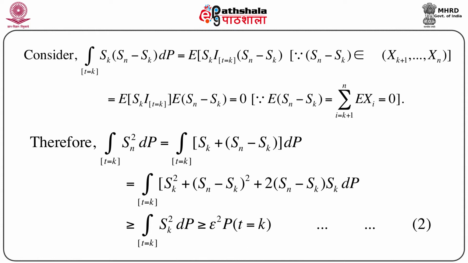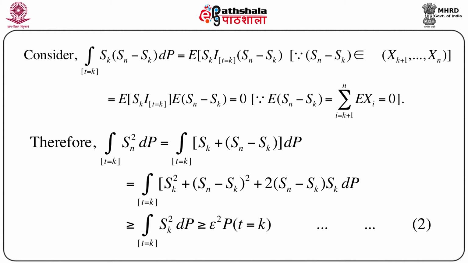Now, note that Sn minus Sk actually belongs to the sigma field generated by Xk plus 1 to Xn, and Sk or T equals k, this event belongs to the sigma field generated by X1, X2, up to Xk. Now, X1, X2, up to Xn are all independent random variables. So, Sk into I of T equals k and Sn minus Sk are actually independent. So, immediately we can write the expectation of Sk into I of T equals k, times the expectation of Sn minus Sk.